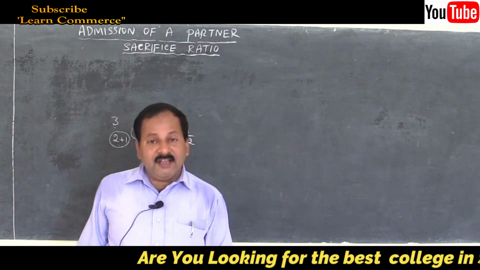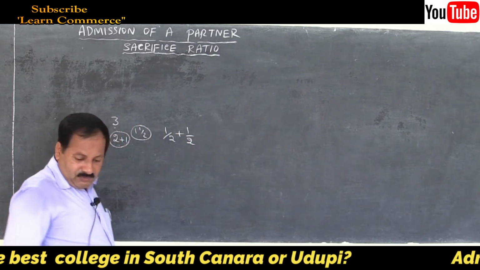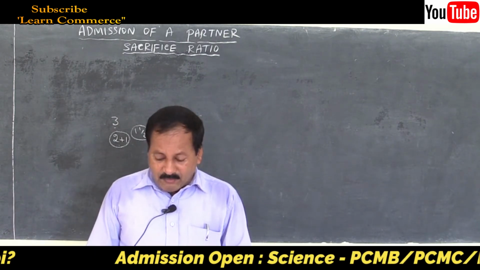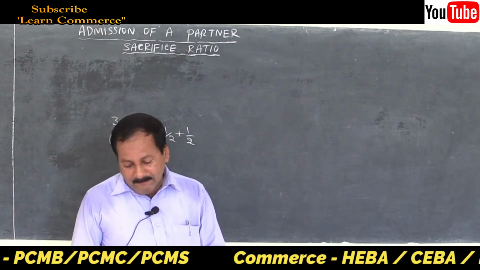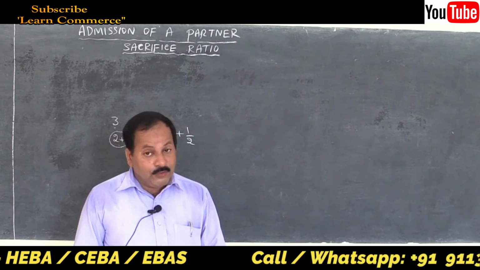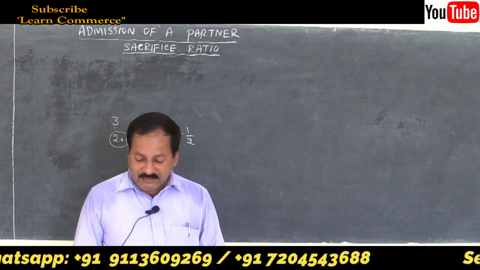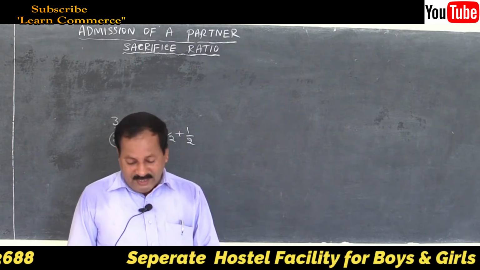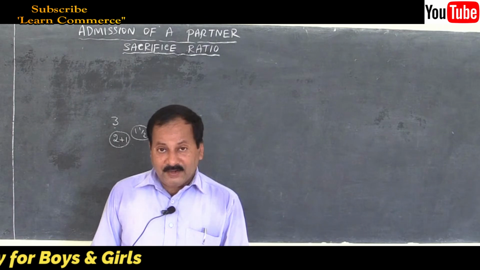Now let us take up the problem. I will solve the problem now. Let me read out the problem, refer to your question bank. Problem on sacrifice ratio, page number 33. I'll take the first problem now. Mohan and Madan are partners sharing profits and losses in the ratio of 4:3. They admit Murali into partnership. The new profit sharing ratio is agreed at 7:4:3 respectively. Find out the sacrifice ratio of the old partners.